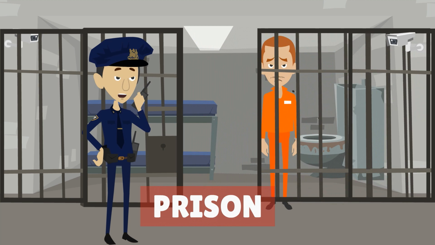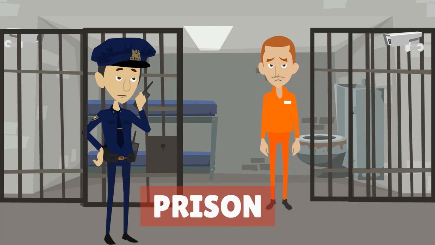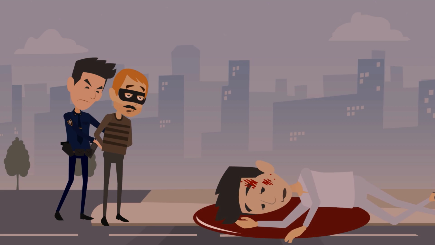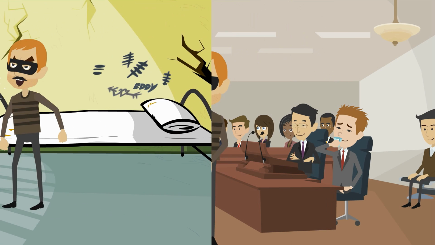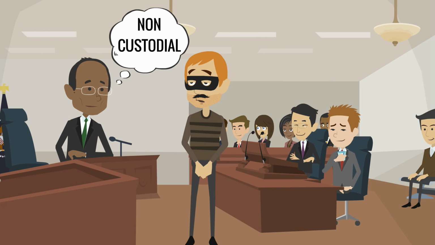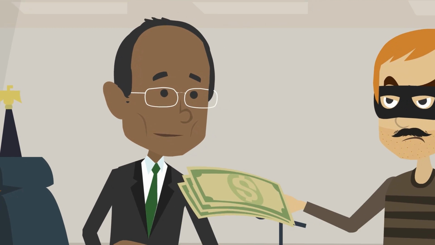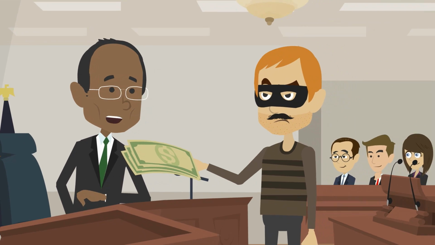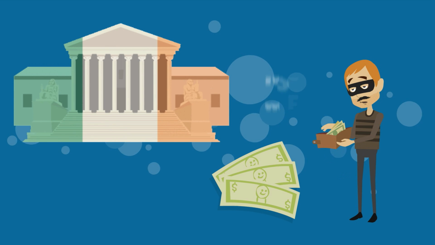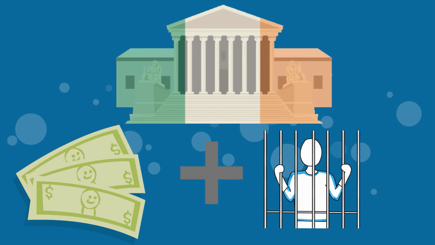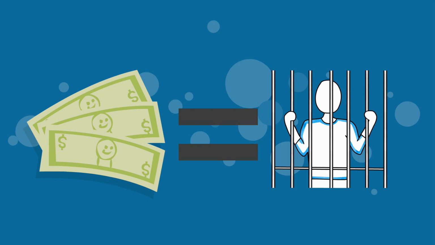Imprisonment is a primary and custodial sanction, and it can be mandatory or optional, like the mandatory life imprisonment sentence for murder. In addition, the court can impose different types of non-custodial sentences. First, the judge can order the accused to pay an amount of money as a sort of financial penalty, whether in the form of a fine or a compensation to the victim, either in addition to or instead of a prison sentence.